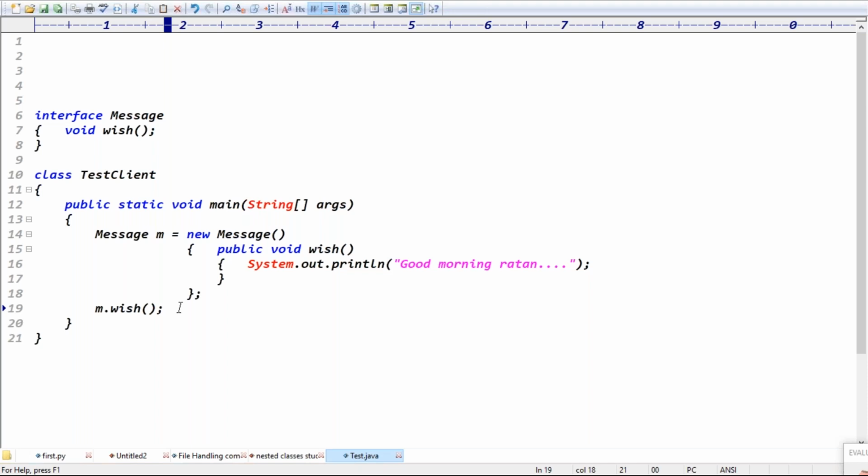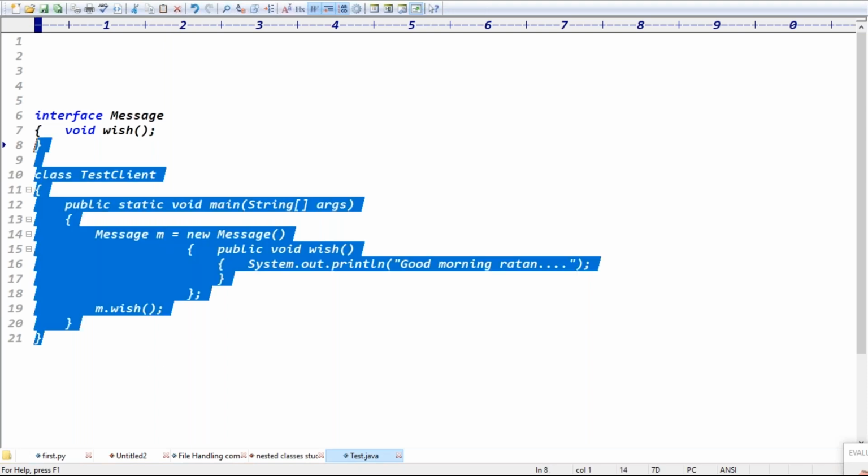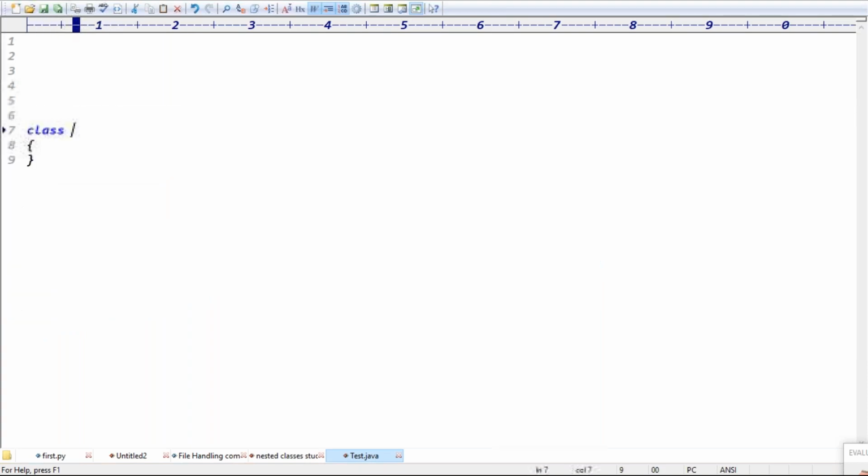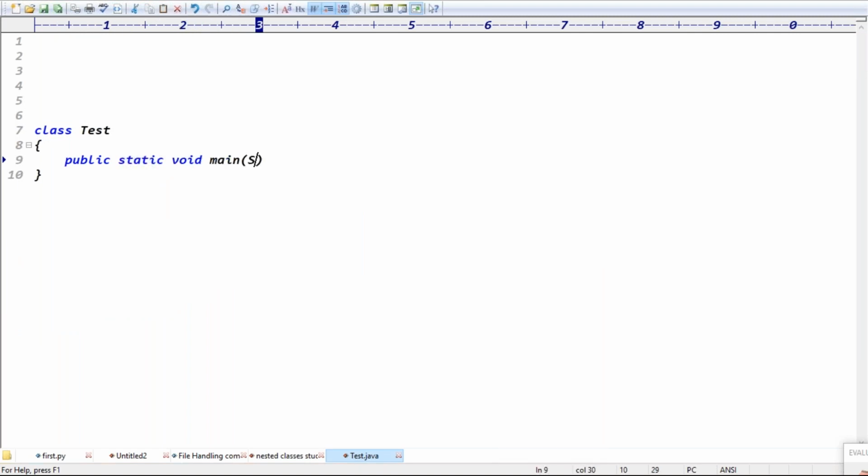Sir, you said an internal implementation class object is created. How do we know the class name? Before understanding that point, let me give one small point here. Take the class name as Test. In the Test class, the main method is there: public static void main with the String array args. Here I'm creating an object of the Test class: Test t equal new Test.